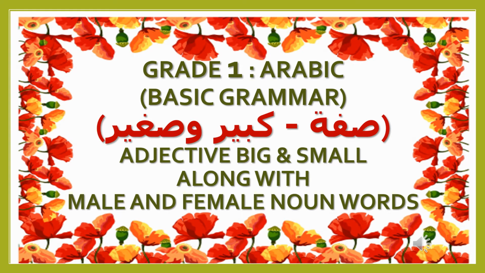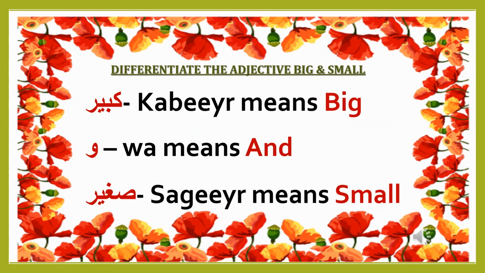Hello friends, today we are going to discuss grade 1 Arabic basic grammar: Sifa, Kabir wa Sagir, adjectives big and small, along with male and female noun words. Differentiate the adjective big and small. Kabir means big, wa means and, Sagir means small.